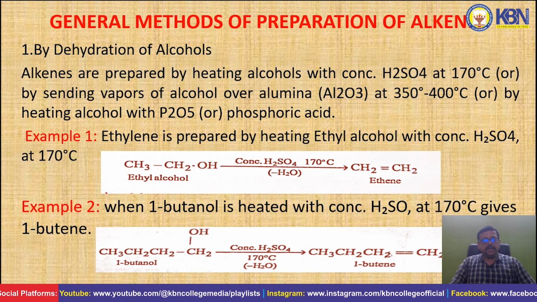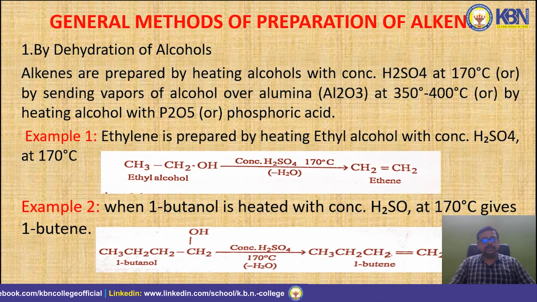the next topic is general methods of preparation of alkenes. We have several methods available in organic chemistry. The first one is by dehydration of alcohols. You know what alcohols are? Alcohols are organic compounds which contain the functional group OH. That means the general formula is ROH.